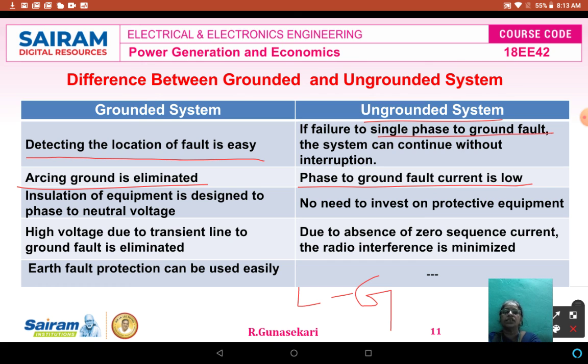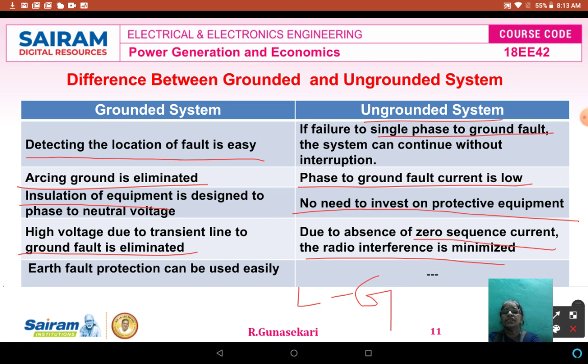In the grounded system, the equipment should be insulated, designed for phase to neutral voltage. But in the ungrounded system, no need to invest in protective equipment. In the grounded system, high voltage due to transient line to ground fault is eliminated, but in the ungrounded system, due to the absence of zero sequence current, the radio interference is minimized.